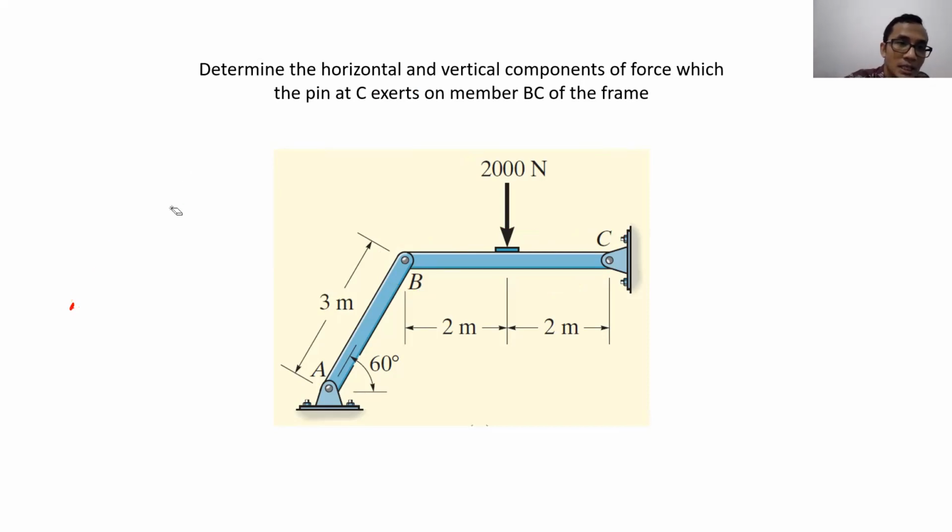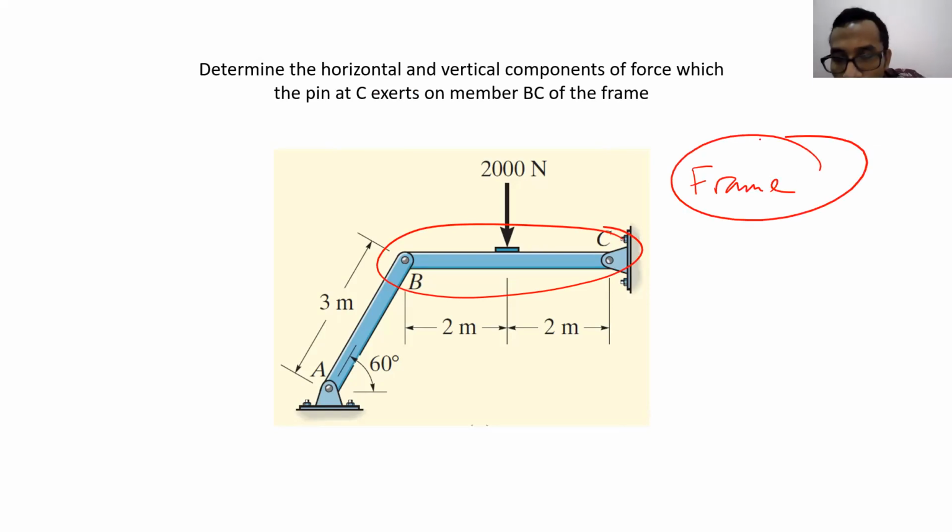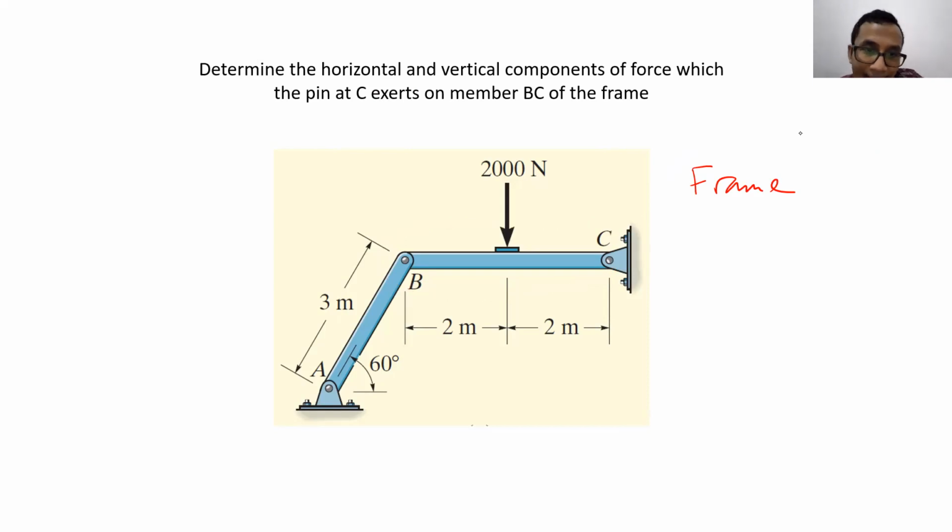So this is the case where we have a multi-force member. In this case, we call this a frame instead of a truss, because member BC is a multi-force member. But when we take a look at member AB, you can see that the force is only given at A and B, which are both ends of it, which means member AB here is a two force member. So member AB is a two force member, but member BC is not.